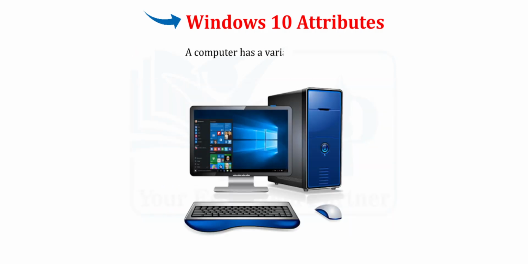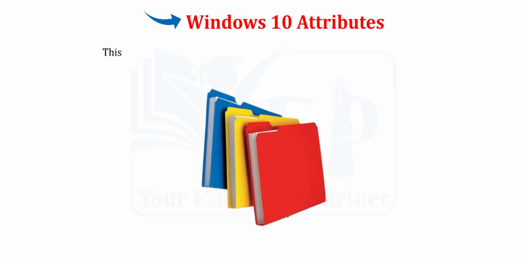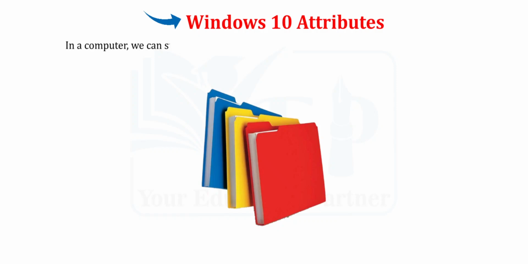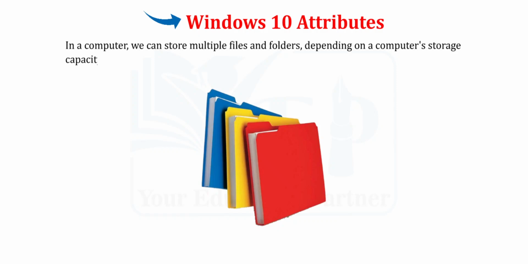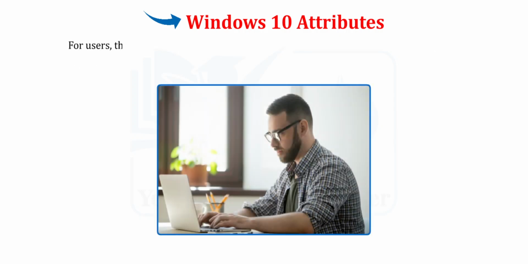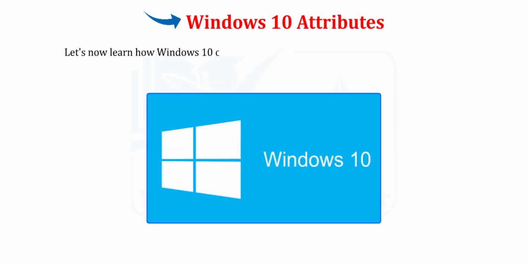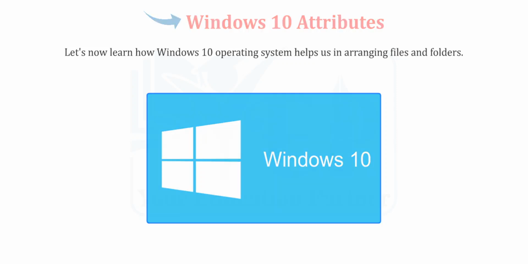A computer has a variable memory. This memory is used to store information in the form of files and folders. In a computer, we can store multiple files and folders depending on a computer's storage capacity. For users, the operating system must provide the facility to search and arrange files and folders easily. Let's now learn how Windows 10 operating system helps us in arranging files and folders.